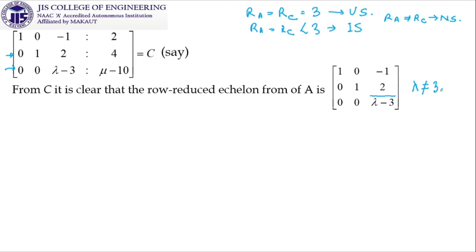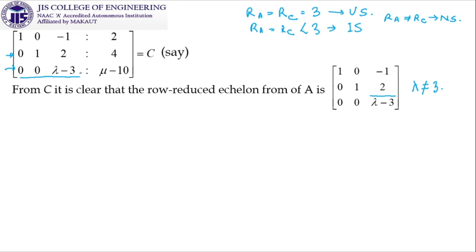And if lambda is not equal to 3, this will be a non-zero row, so the number of non-zero rows will be 3. So it will have rank 3. So if lambda is not equal to 3, this particular thing will be a non-zero row, and the rank of A will be equal to 3.